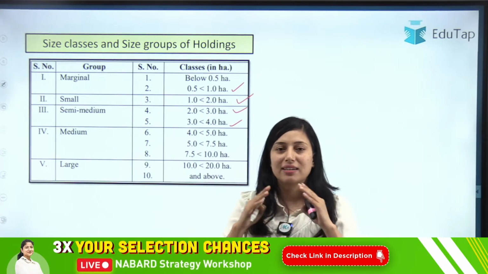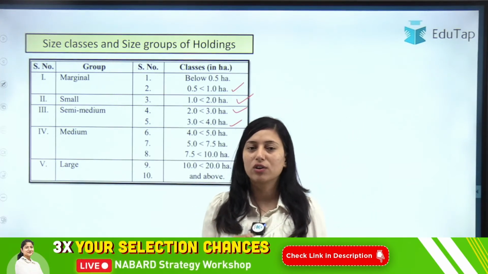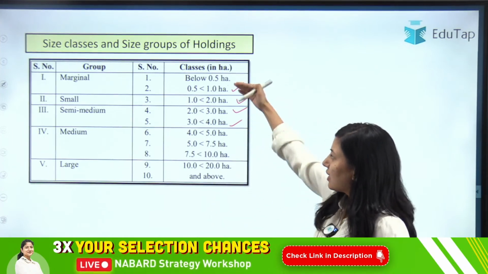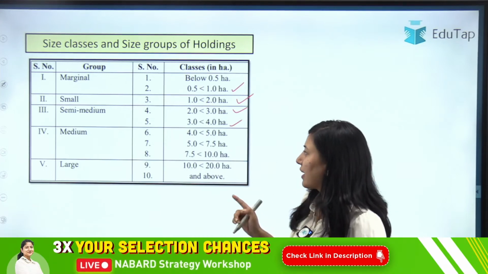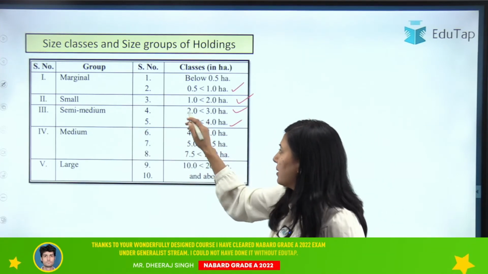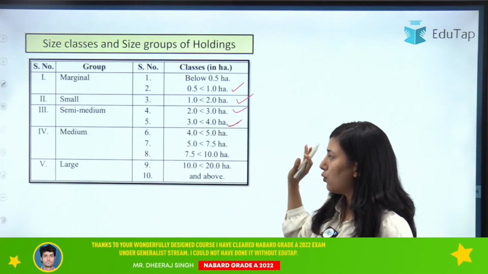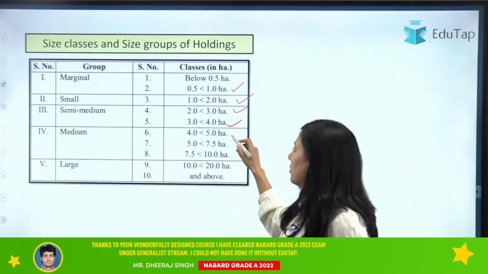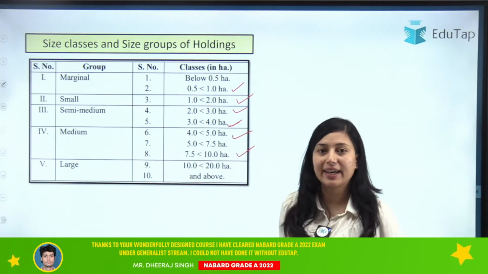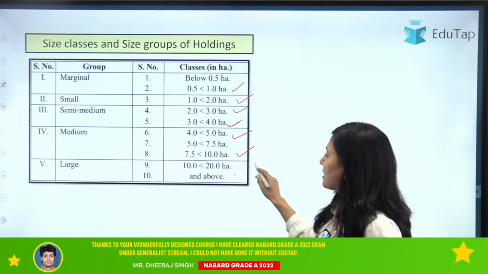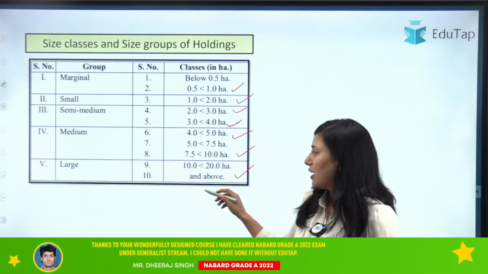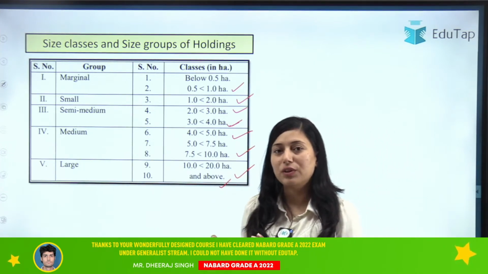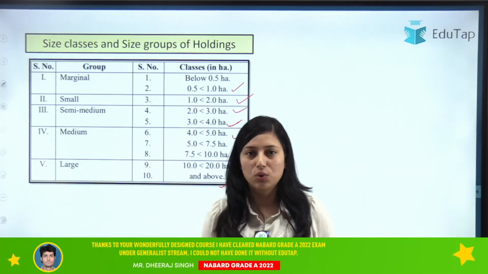Okay, what is the size of marginal land holding or small land holding? Now you have to remember these ranges. For semi-medium, it is more than 2 and less than 4 hectare. For medium, it is more than 4 and less than 10 hectare. Clear? Then for large, it is 10 and above. So we will consider it as large land holding.